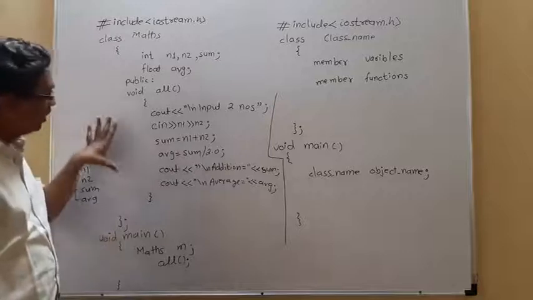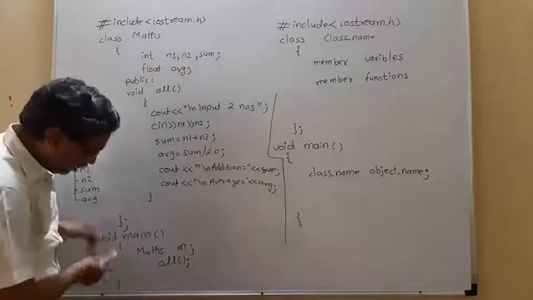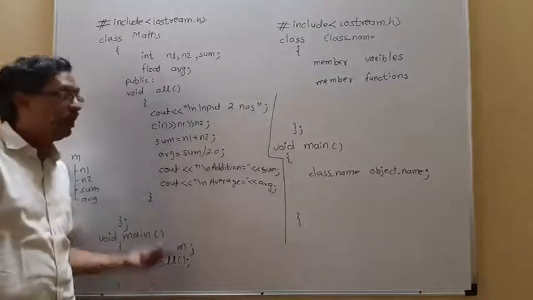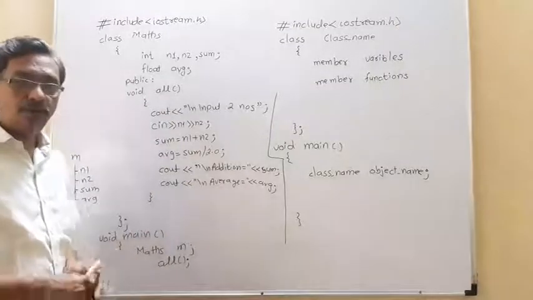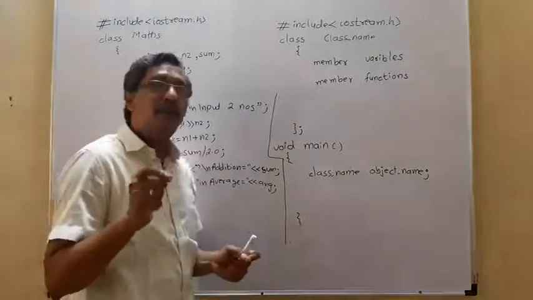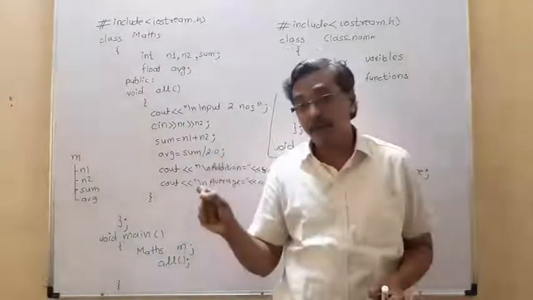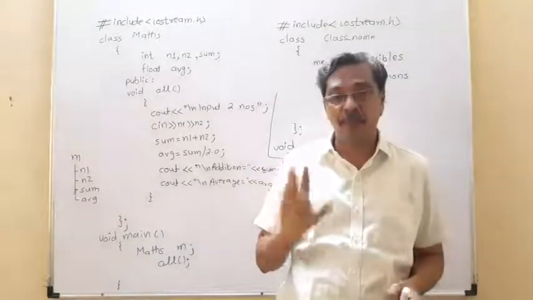Now for the class, this is perfect. Now we will go to the main program. This all is nothing but a member function. To call any member function having scope as public, you have to take the help of the object.